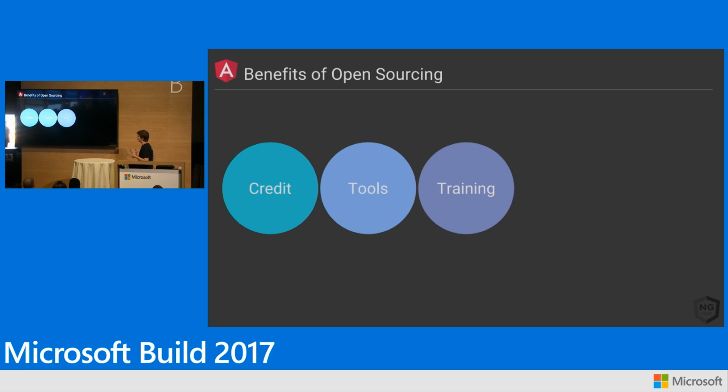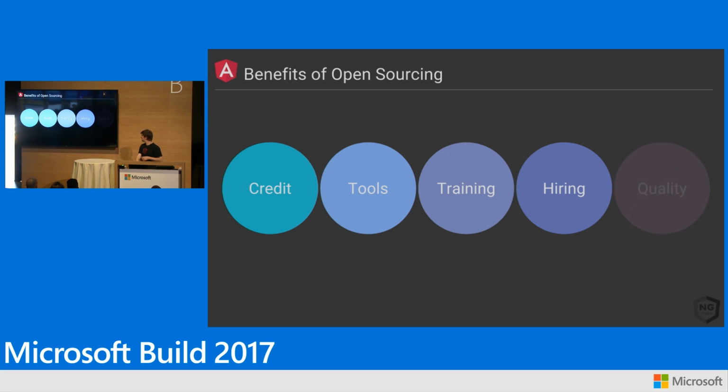Training. It also means that if we're using the same tooling inside and outside of Google, we can hire developers. We don't have to train them on all the weird and wacky Google things that we do, and we'll talk about that. Hiring as well, right? It's super easy to hire Angular developers because there's a lot of them. It means that we can have people join Google. They're immediately productive. We don't have to teach them some strange kind of Google language.